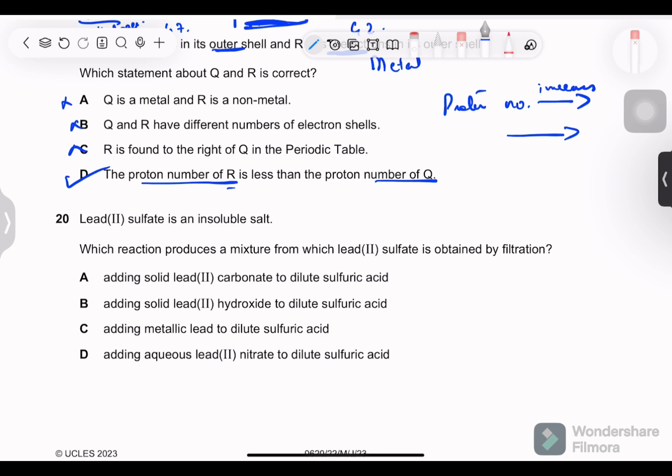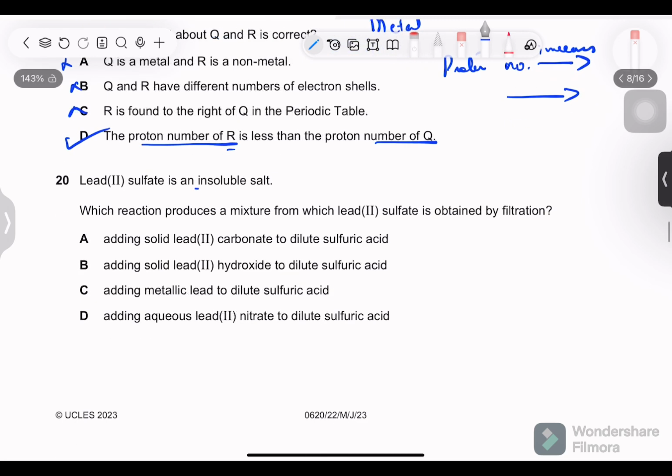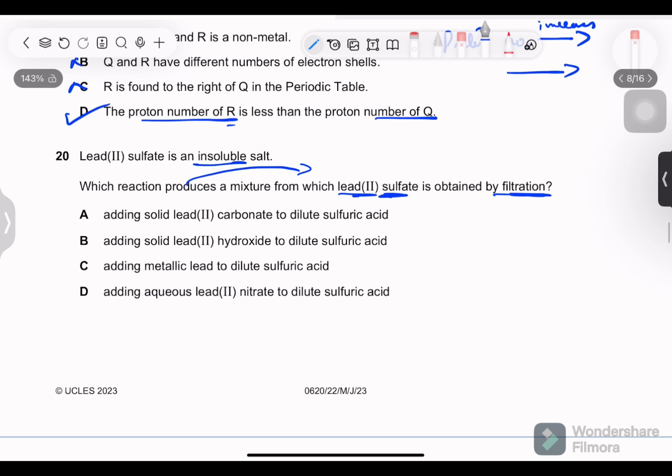Next, lead(II) sulfate is an insoluble salt. Which reaction produces a mixture from which lead(II) sulfate is obtained by filtration? So which reaction will produce something which has lead sulfate in it? Adding solid lead(II) carbonate to dilute sulfuric acid will give us lead sulfate plus carbon dioxide plus, sorry, plus water. And let's see all the options one by one.